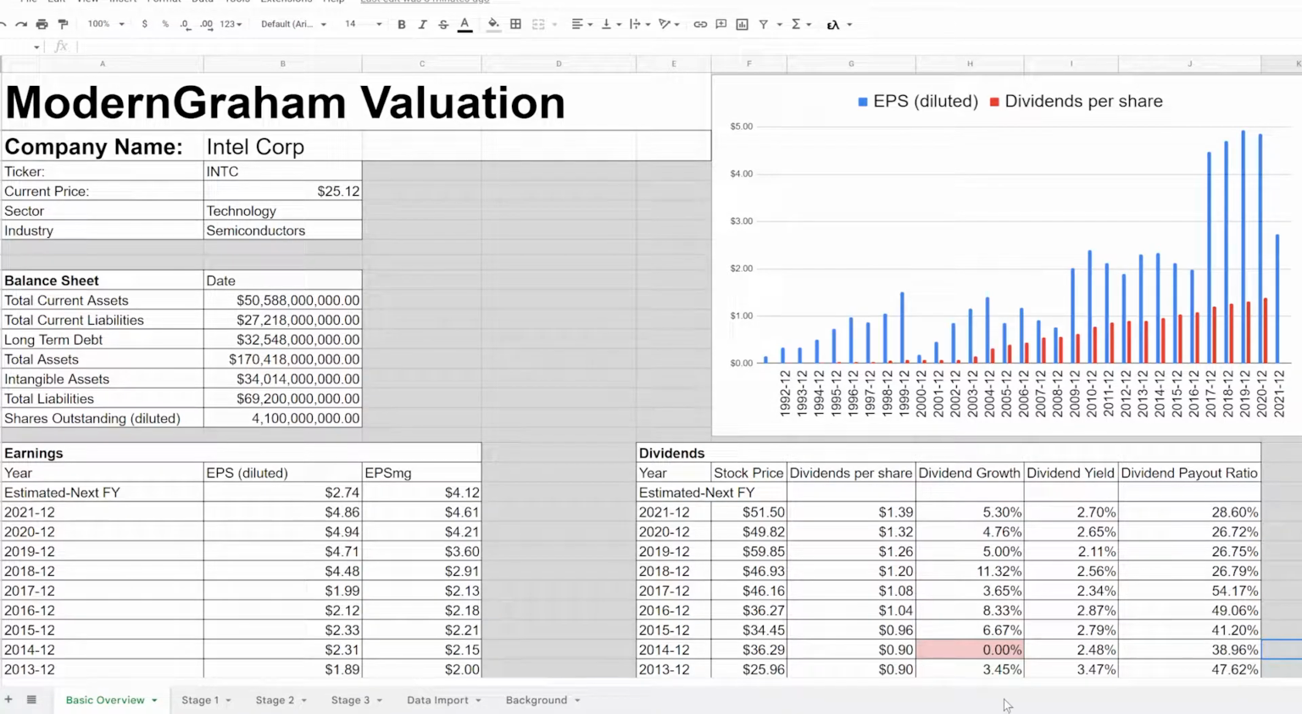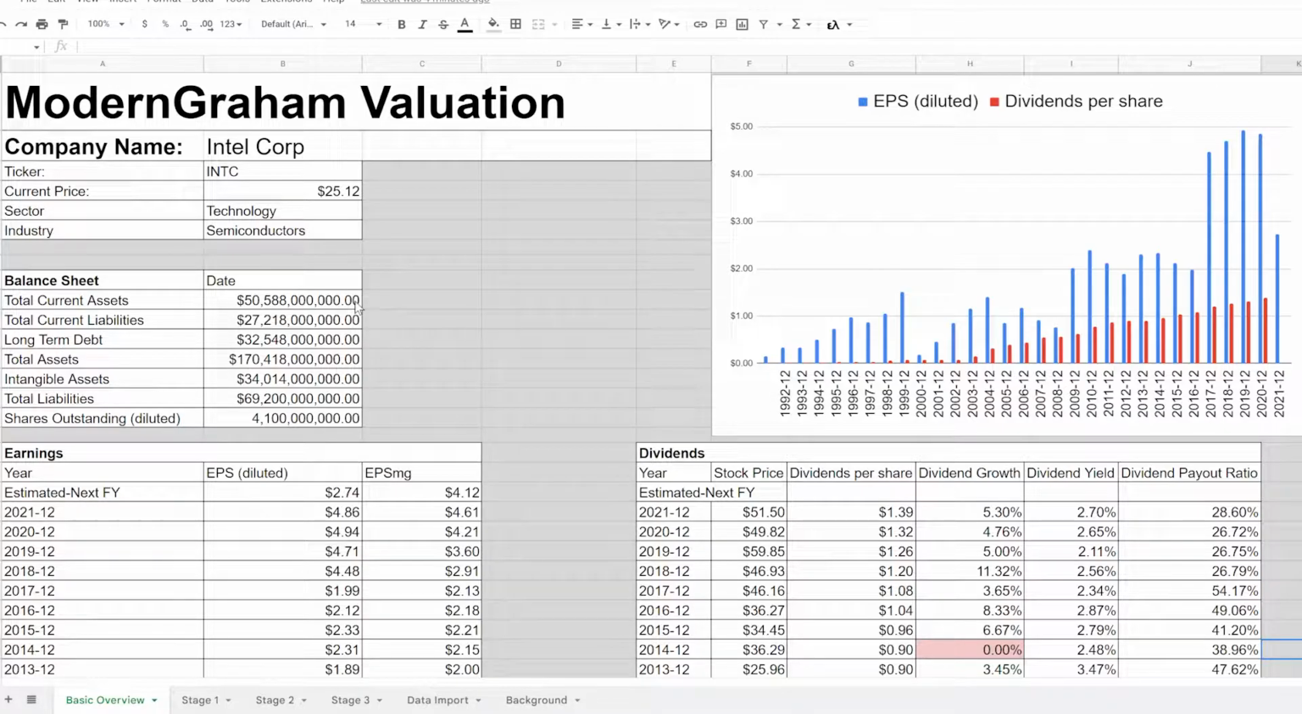Hey, I'm Ben from Modern Graham, and today we are going to do a stock analysis of a well-known company, Intel Corp. INTC is the ticker. The current price is 25.12, and it's in the technology sector and semiconductors industry. So be sure to stick around and hear what I have to say about that.